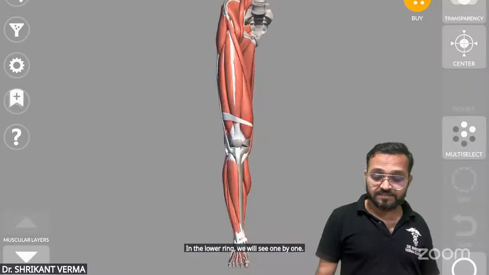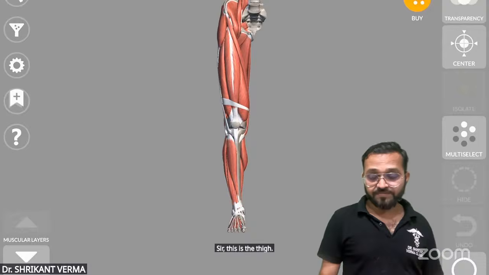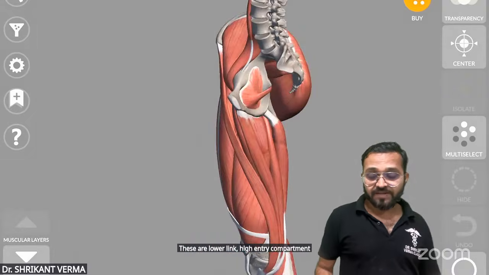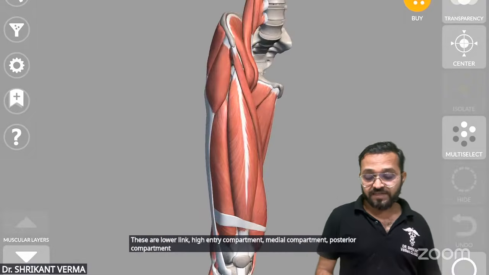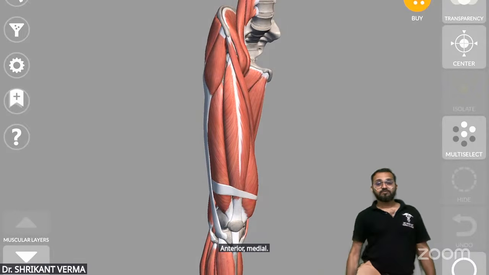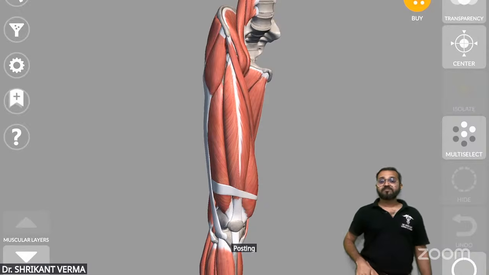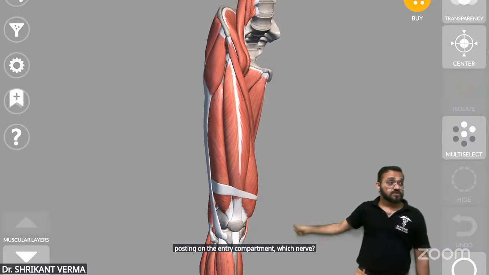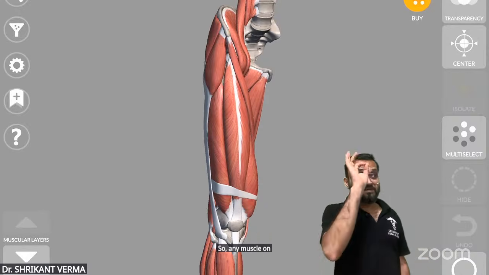Sir, this is the thigh. This is the lower limb. Thigh: anterior compartment, medial compartment, posterior compartment. How many compartments? Anterior, medial, posterior. In the anterior compartment, which nerve? Femoral nerve. So any muscle on the front will be supplied by the femoral nerve.